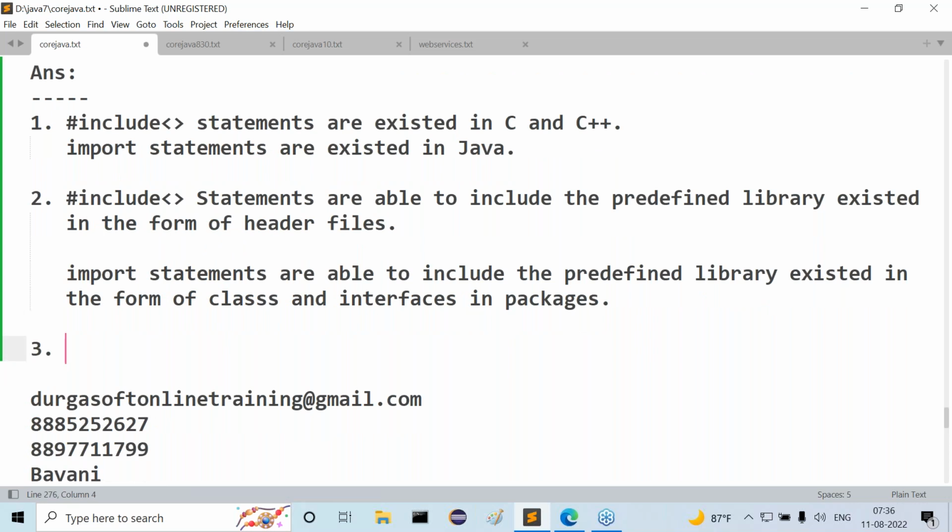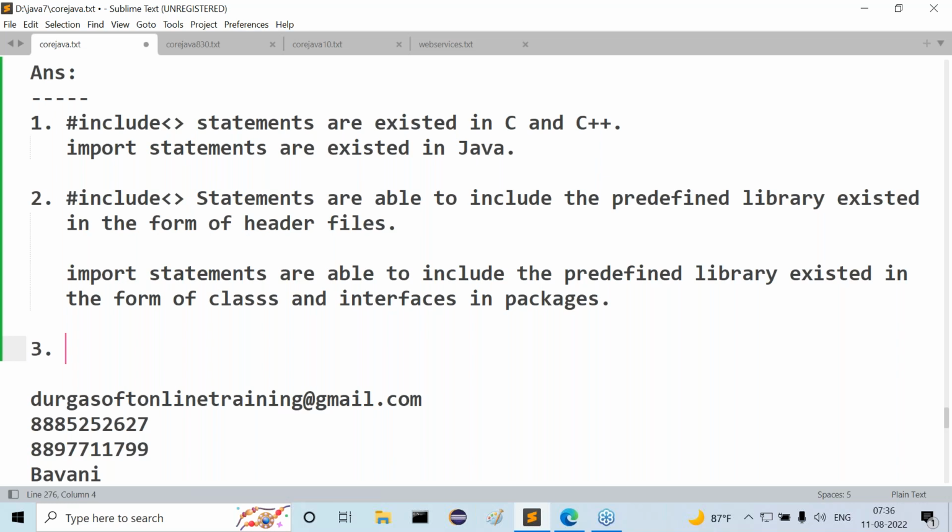But in Java, import statements are evaluated by both the compiler and the JVM. The compiler checks whether the packages exist or not, but the JVM identifies the package names to load the respective classes and interfaces.